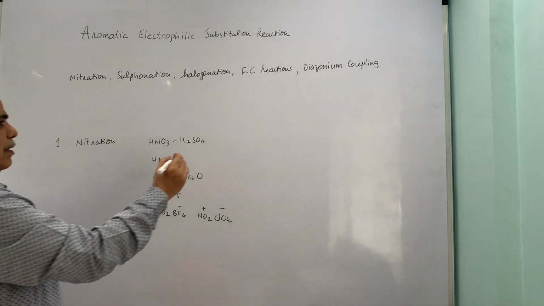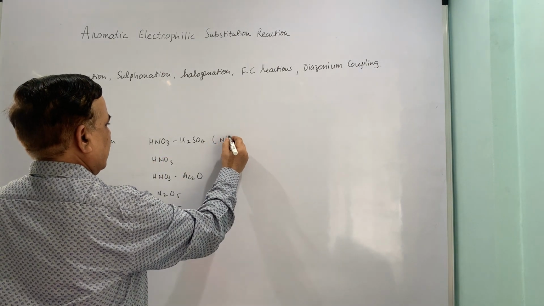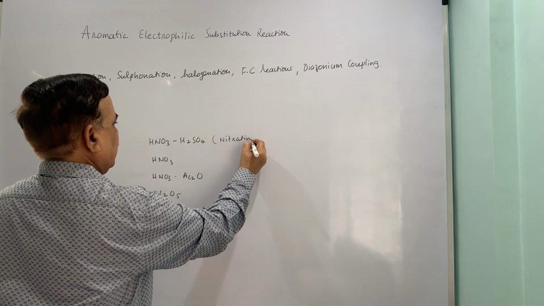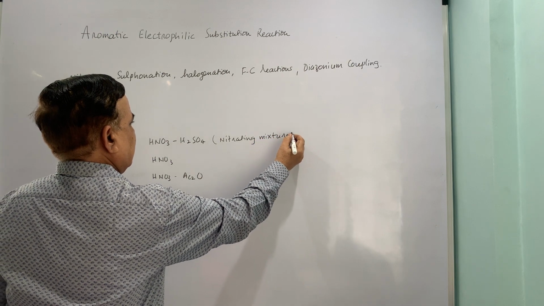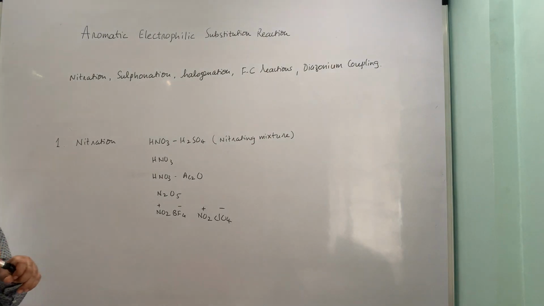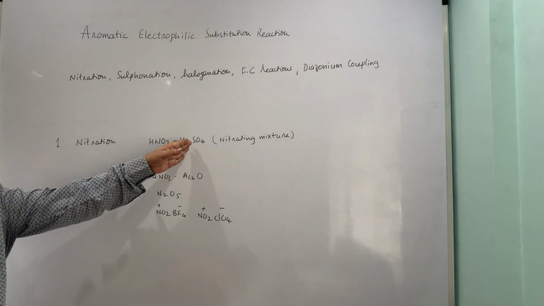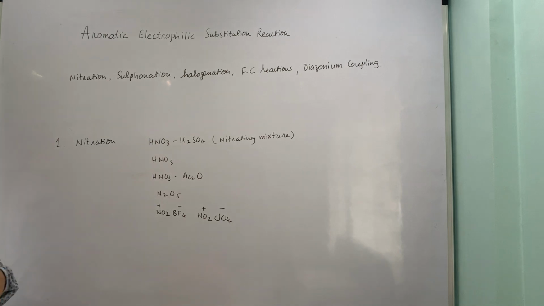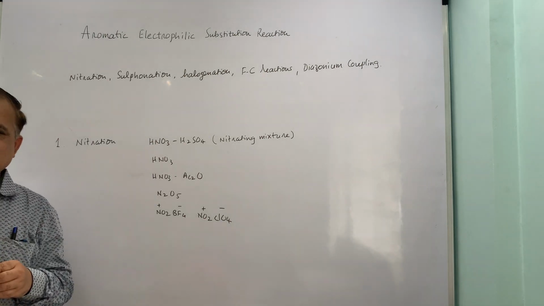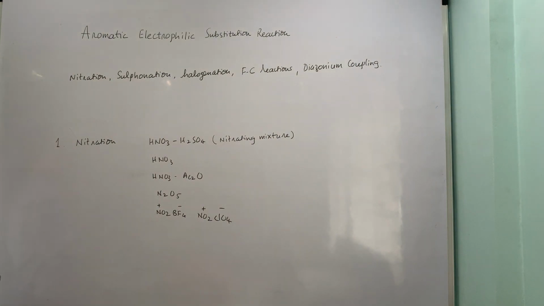Now this combination is known as the nitrating mixture. This nitrating mixture is nothing but a mixture of concentrated nitric acid and concentrated sulfuric acid, wherein sulfuric acid, being a strong acid, gives away a proton and you get the formation of the nitronium ion species. We have already seen that the nitronium ion species is formed, and the evidences are there.